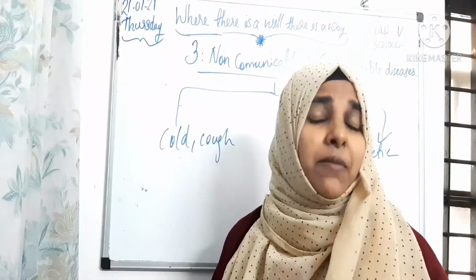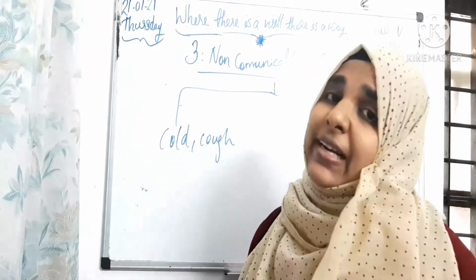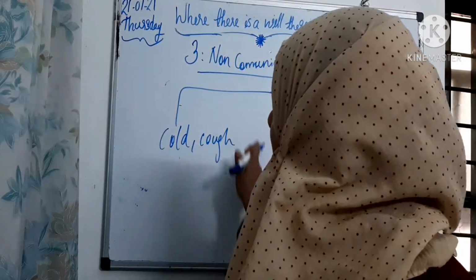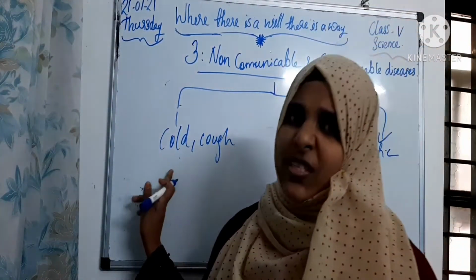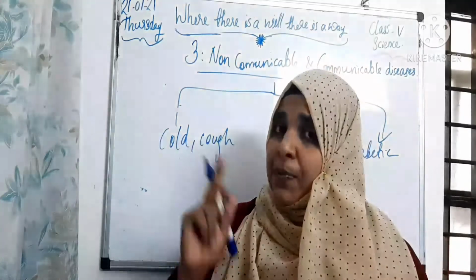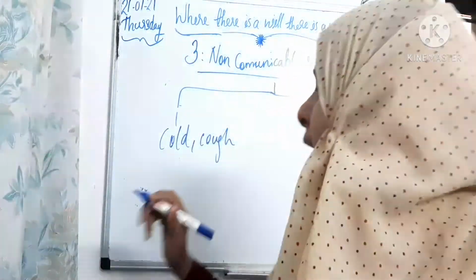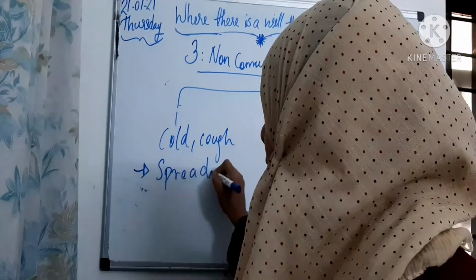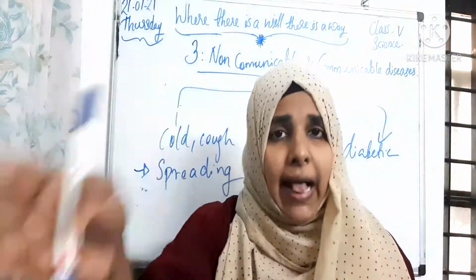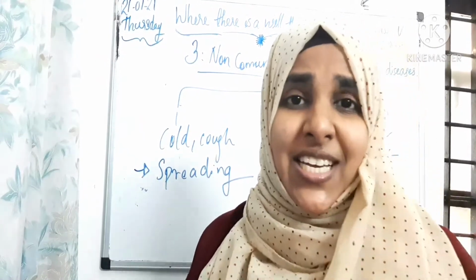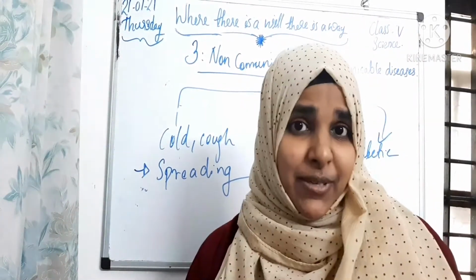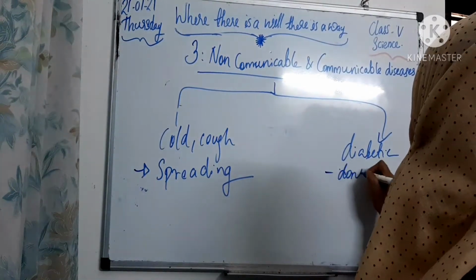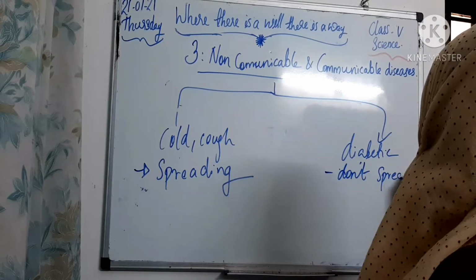My mother also has a cold, and I got the cold and cough from my mother. So this type of disease, cold and cough, is spreading from one sick person to a healthy person. But my mother is not a diabetic patient, but I have diabetes. So this disease does not spread from one person to another person.